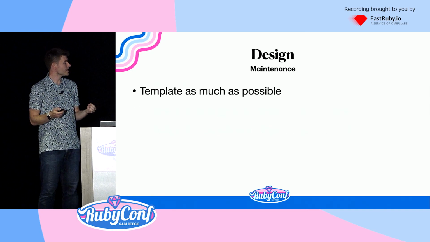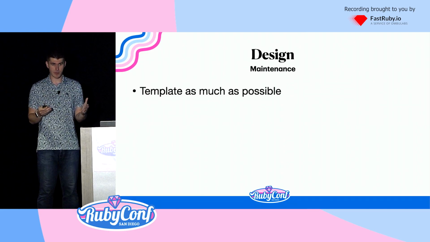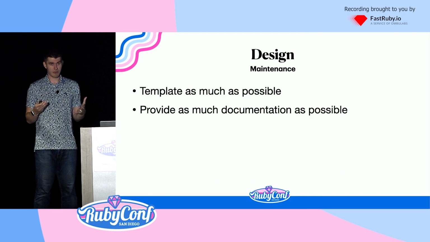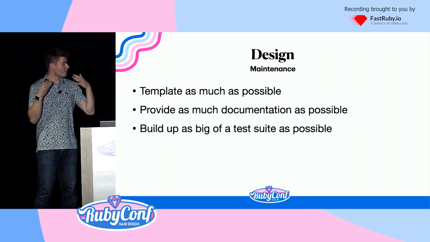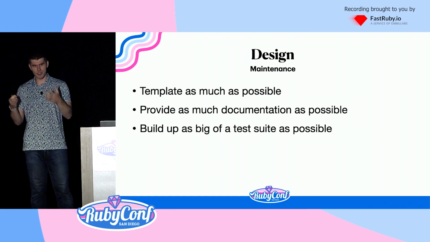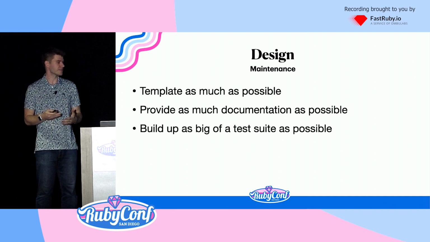Designing for maintenance means templating as much code as possible. We template from a YAML file, believe it or not, a lot of our code. We provide as much documentation as possible, and we build up as big of a test suite as possible. There isn't really an existing test suite for Ruby syntax. We are trying to build that actively.